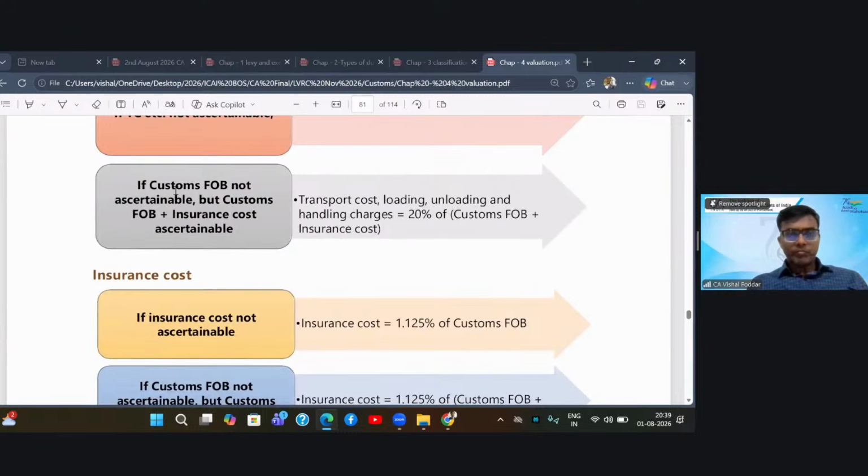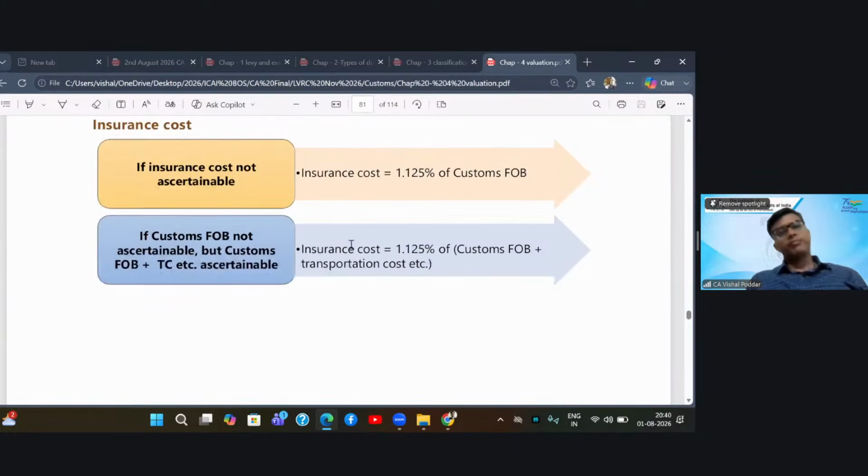Similarly, if custom FOB is not ascertainable, but you are given the custom FOB plus insurance, so if breakup of custom FOB is not given, but you know the custom FOB including insurance, no problem. Take 20% of the custom FOB plus insurance because we have no choice.